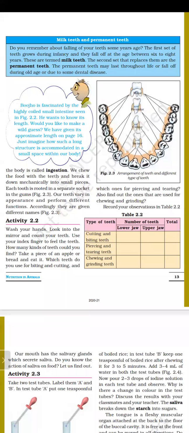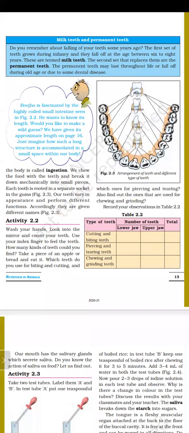The first set of teeth, which come to a newly born baby during the period of 2 to 6 years, are known as milk teeth. They will fall during the age of 6 to 8. These are termed as milk teeth.